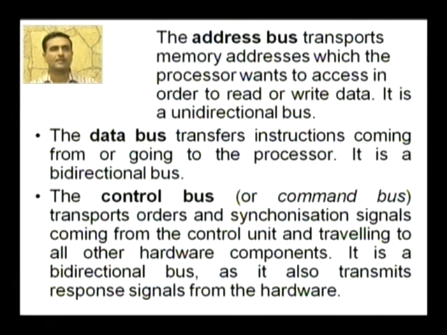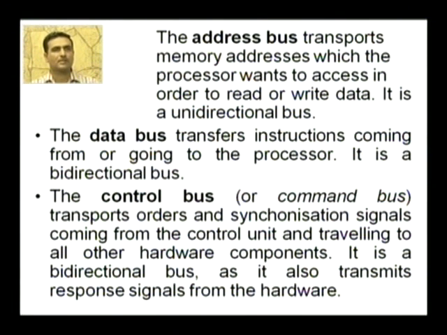Next, the data bus. Data bus transfers instructions coming from or going to the processor, and data bus is a bidirectional bus. Data bus can transfer the data or the instructions which are coming from the processor or going to the processor.